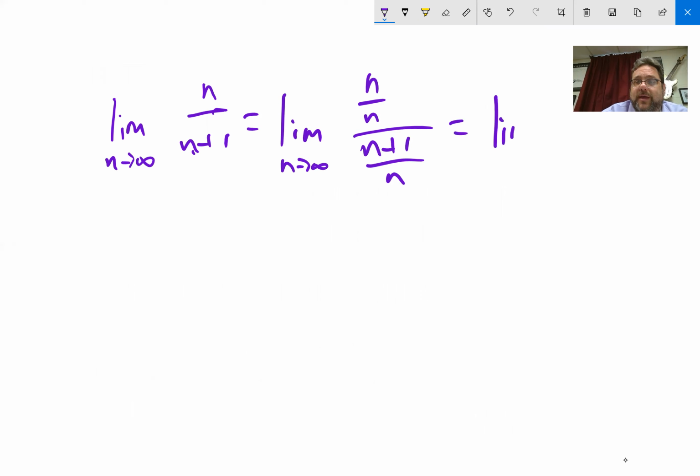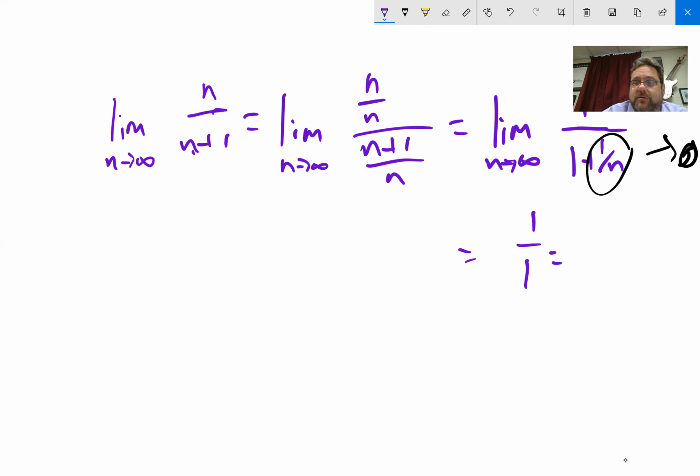And when I do that, I'm going to get 1 over 1 plus 1 over n. And as I let n head off to infinity, this piece right there goes to 0. So my limit is going to be 1 over 1, which is 1.